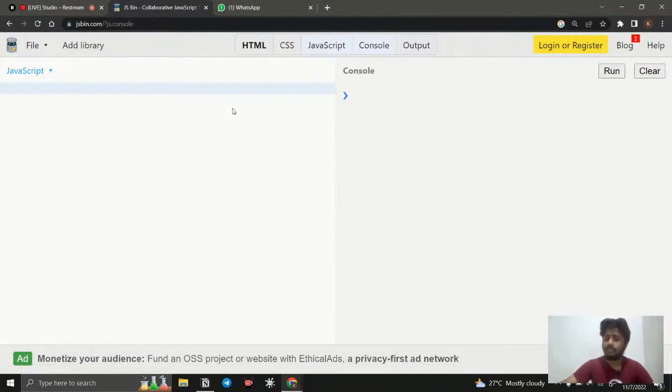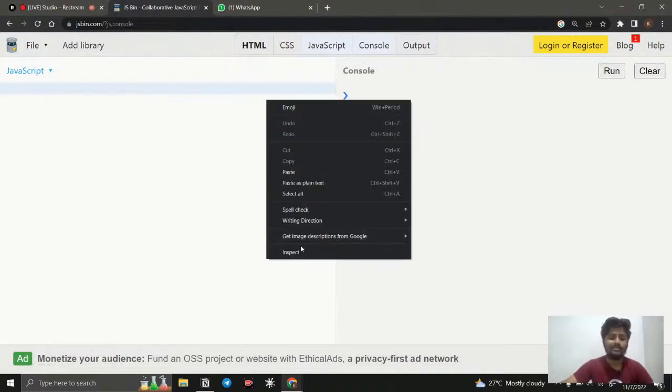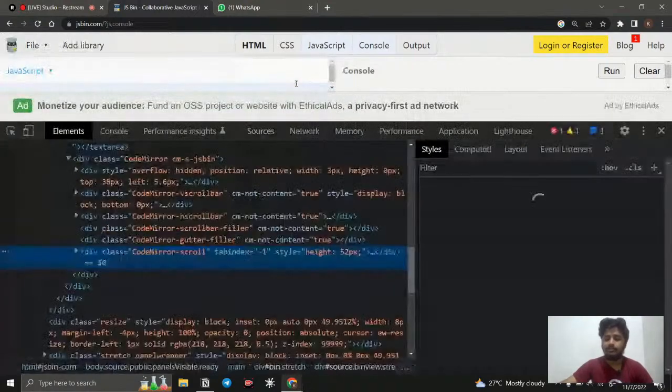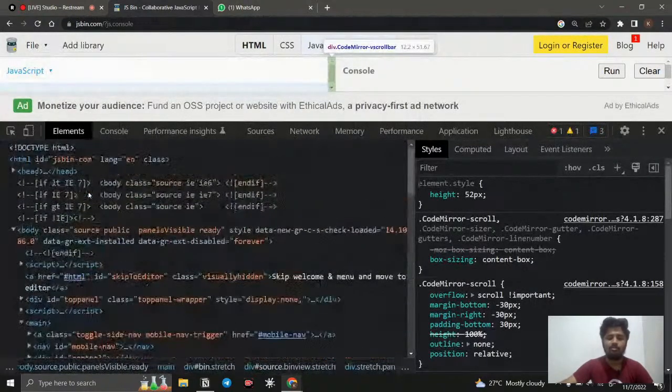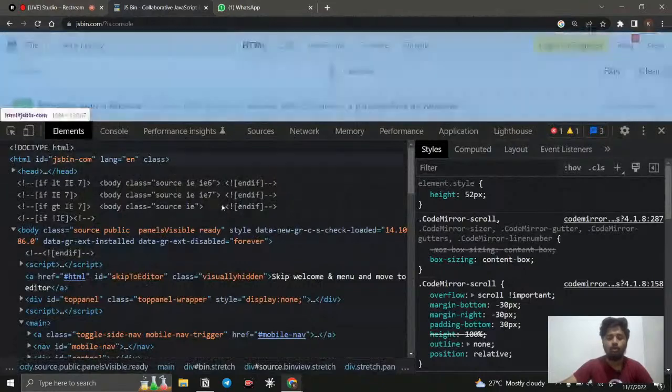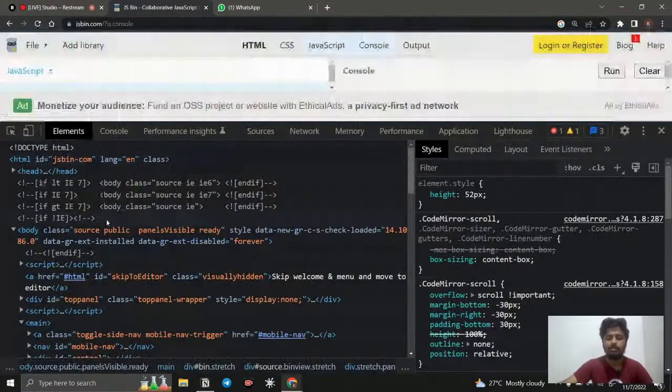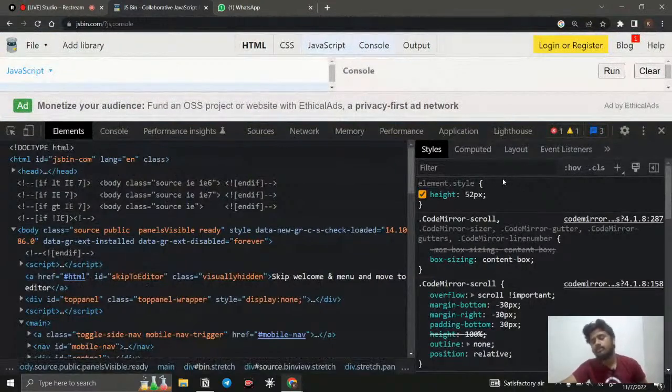Before getting into the section, we need to know about the browser tools. If you right click and inspect, you can see the browser tools that are available. You can see Elements, which shows all the code that has been written for developing this entire page, the source code. You can see the style tag, where you can see the CSS and everything. Right now we don't need this, but if you are a front-end developer working with HTML and CSS, it will be really helpful when doing something dynamic.